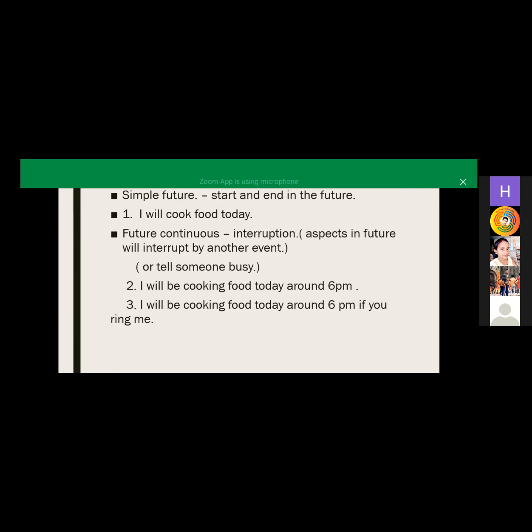And for the future continuous tense, you have to tell about an interruption. Here I mentioned two examples. That is, I will be cooking food today around 6 p.m. मैं 6 के आसपास कुकिंग कर रही होंगी. Here the meaning is the same as in the third example: I will be cooking today around 6 p.m.